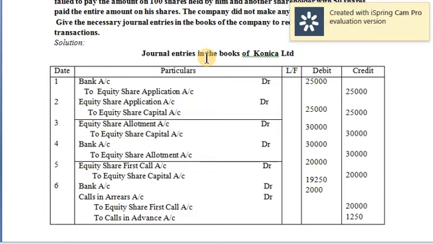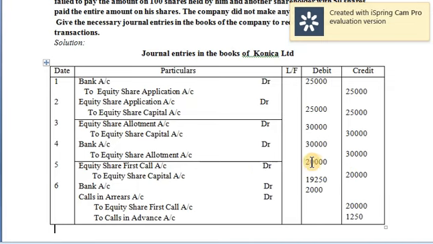So both the adjustments have to be adjusted in the bank entry of the call stage. The first entry, it is very clear. We are giving this entry for making the first call account due, equity share first call account to equity share capital account. How much we were supposed to receive? That is rupees 20. You can go back to the question and see it is rupees 20. So 20 into 1000, 20,000, 20,000. This is what we were supposed to receive.